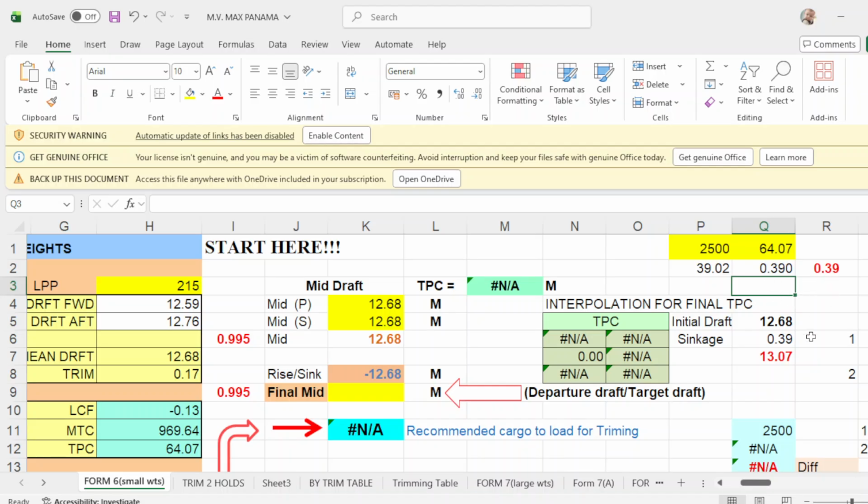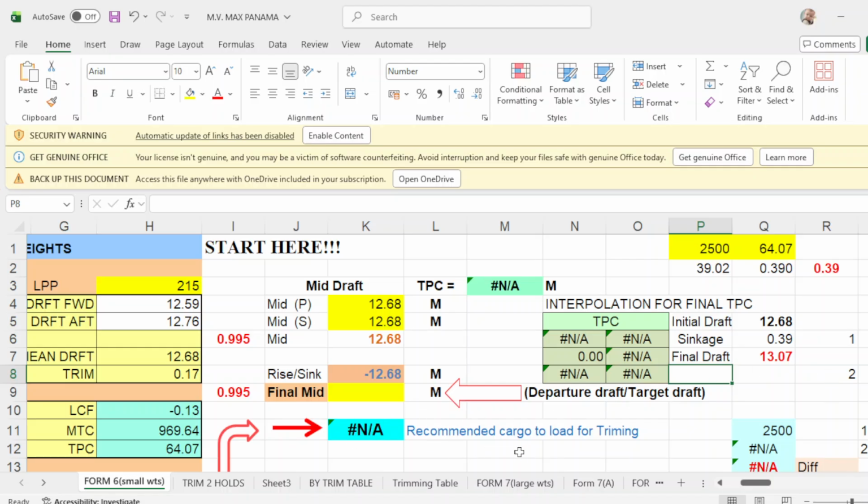meters. So with this initial main drop of 12.68 and your sinkage of 0.39, then your departure drop should be 13.07, or your final drop.